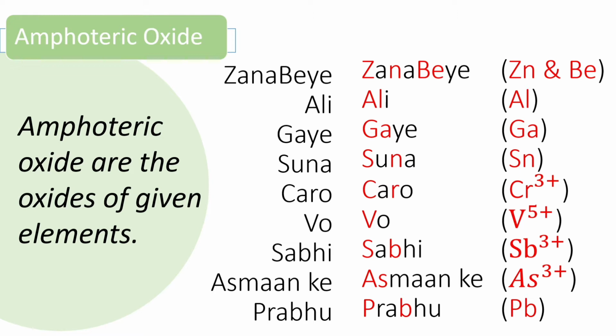So this is basically the list of the elements whose oxide will act as amphoteric. So amphoteric oxides are the oxides of the given elements, that are, there is a sentence actually so as to remember or recall the list of the elements, that are